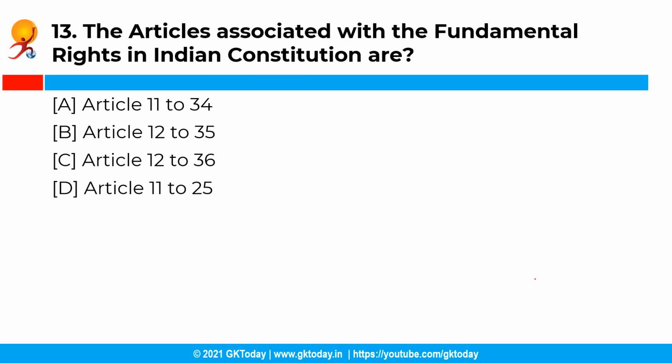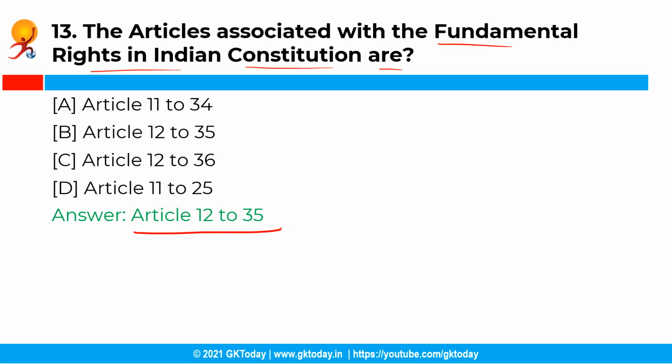The next question is, the articles associated with the fundamental rights in the Indian Constitution are, you have the following options, and the correct answer is option B, that is Article 12 to 35. So the fundamental rights are contained in Part 3 of the Constitution of India from Article 12 to 35. And Part 3 contains a very long and comprehensive list of justiciable fundamental rights.